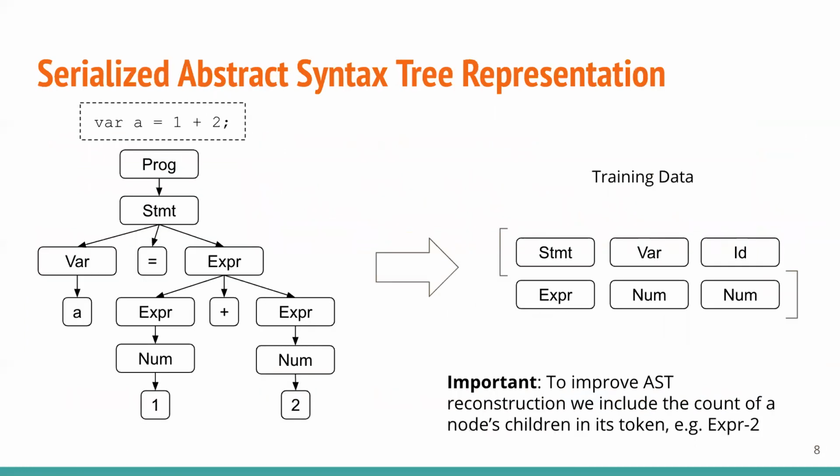So the way that our dataset encoding works is that if we have a program like var a equals 1 plus 2 in our corpus, we parse that into an AST that's on the left, and then we serialize that AST by doing a traversal and then writing down the types of all the nodes. So sequences of these AST nodes make up our training data.